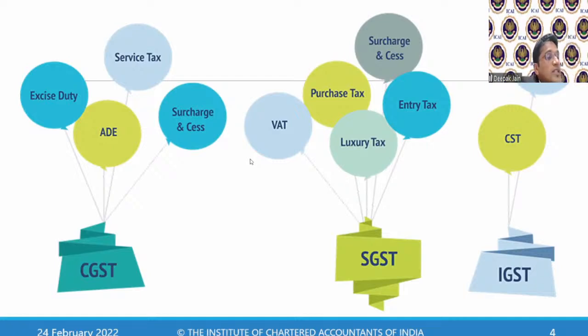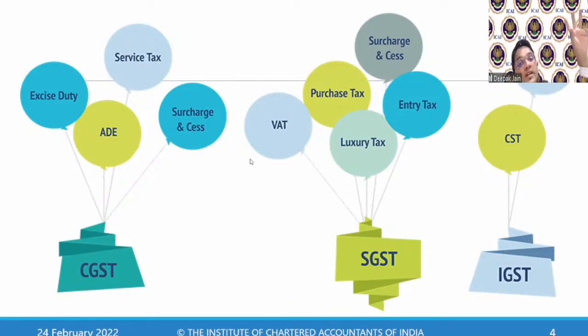Now, a few questions. What is CVD and SAD? Earlier, there was something called countervailing duty, wherein if somebody is importing something at a lower rate, but the same person is doing manufacturing in India, on which I am paying excise duty. So to bring a similar competition amongst these two people, saying that imports from other countries should be discouraged, equivalent to this excise duty, one tax used to be levied on my import, which was called CVD or countervailing duty.